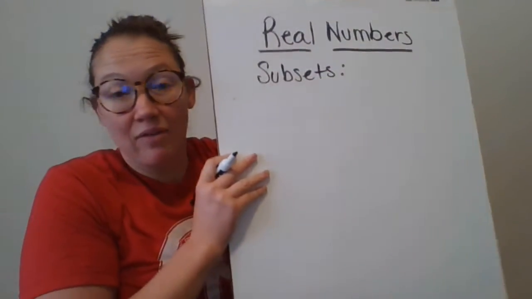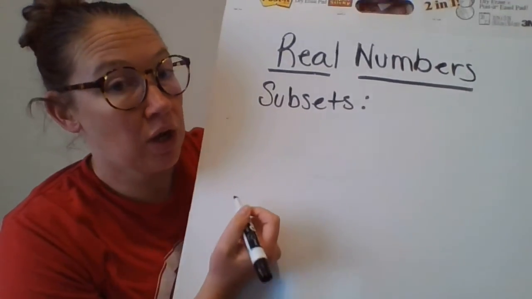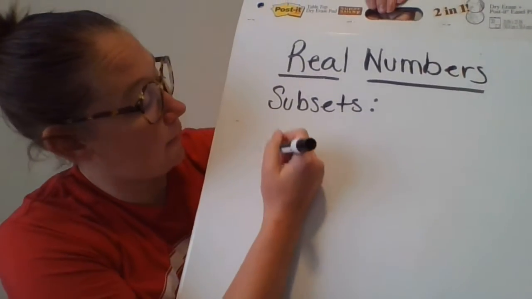The best way I've ever found to learn these is to think of this picture of a wedding cake.